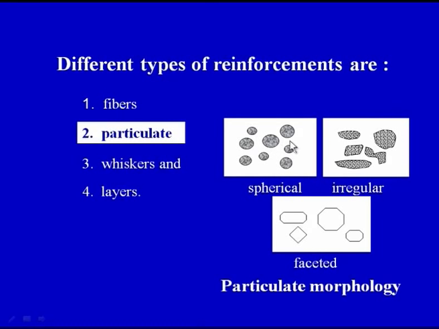Here we have spherical reinforcement particles; although the size of the particles is different, the shape is spherical in all the cases. Whereas here we have irregular shapes, somewhere we have this particular shape, which is different from the other shapes of the reinforcement. So the reinforcement we are putting in a ceramic matrix is in the form of particulate or particles, and the particles can have different shapes.